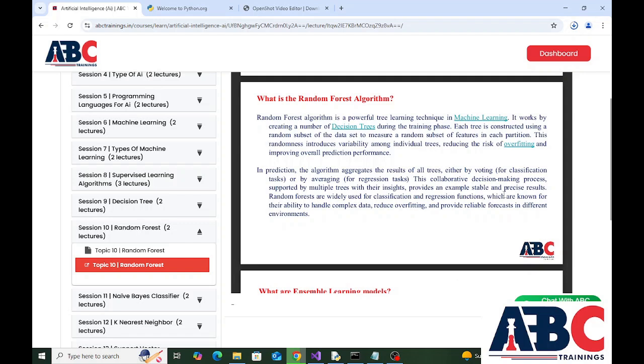This collaborative decision making process, supported by multiple trees with their insights, provides stable and precise results. Random forests are widely used for classification and regression functions, which are known for their ability to handle complex data, reduce overfitting, and provide reliable forecasts in different environments.